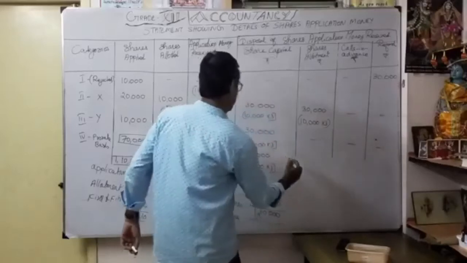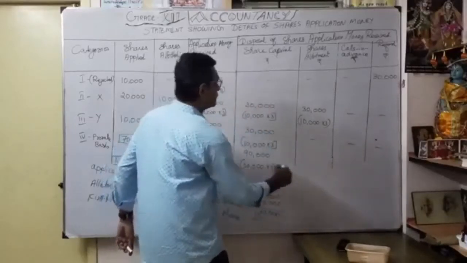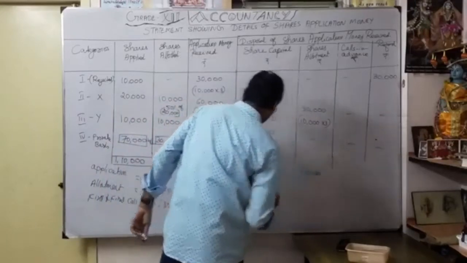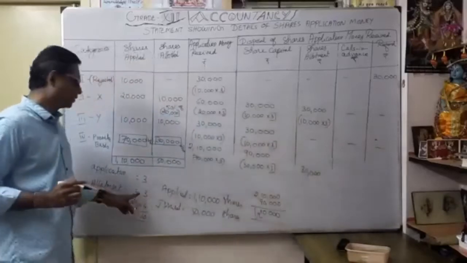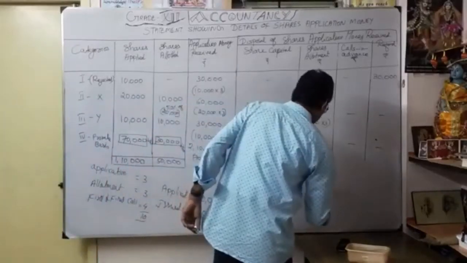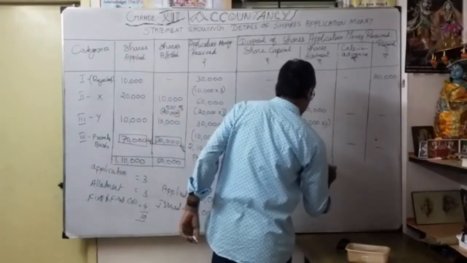Here. Okay, and here. So what is my share allotment? Only 30,000. I am supposed to pay. What is my share allotment money? 3 rupees. Okay, into 3 rupees. So I will adjust 90,000.